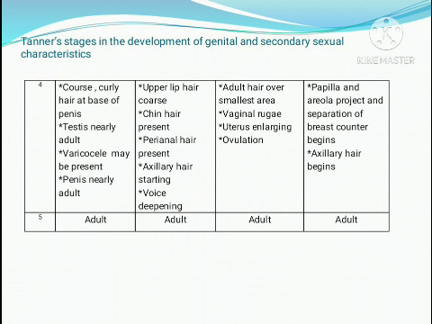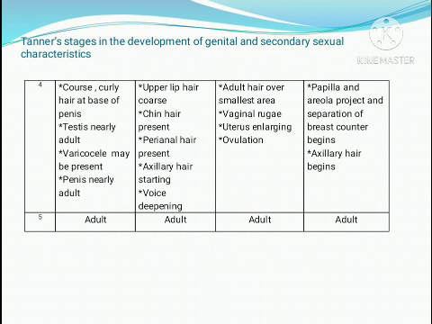In the third stage of a male baby, the hair in the genital area increases in size, becomes thicker and coarser in nature, and spreads laterally even to the thigh.